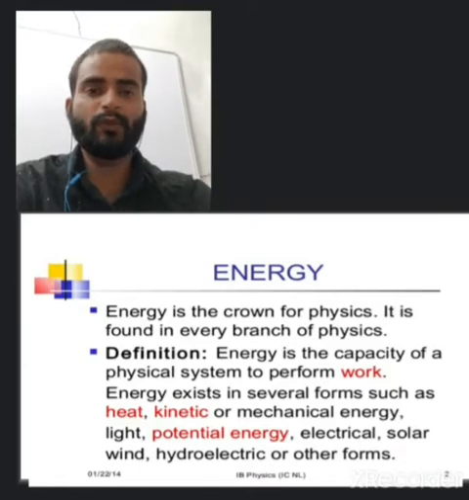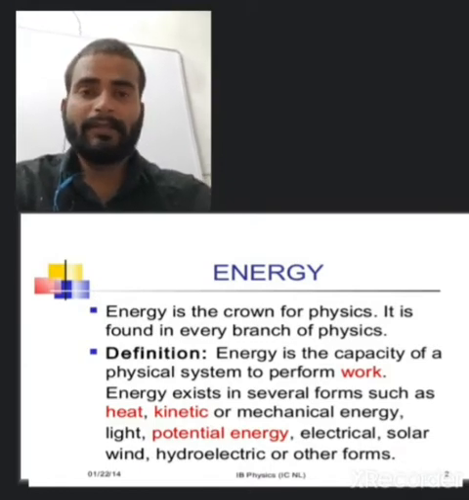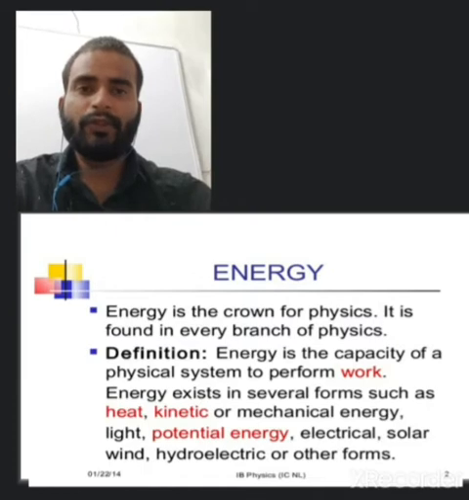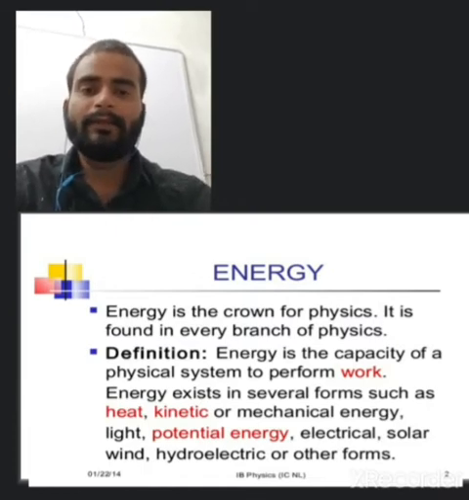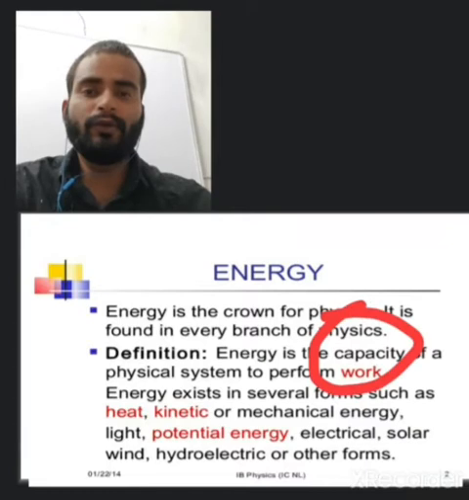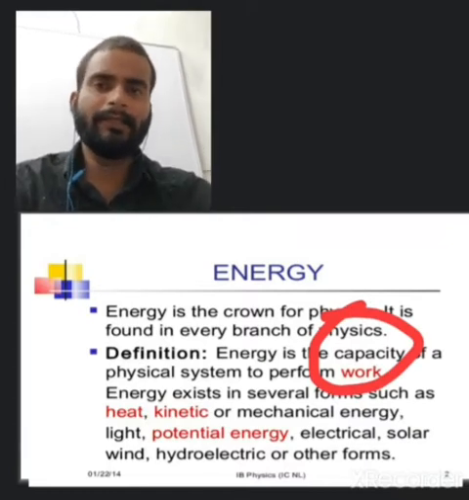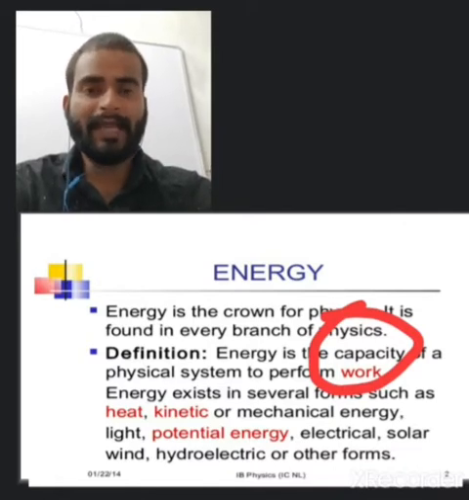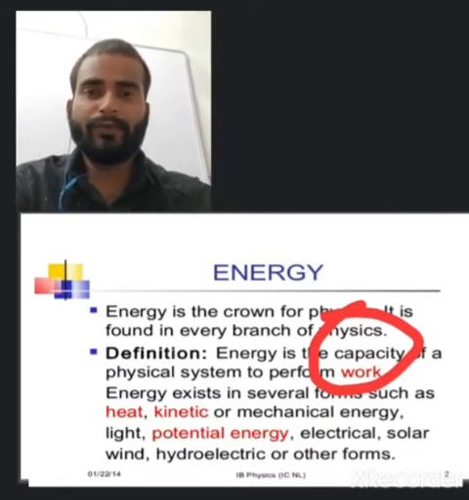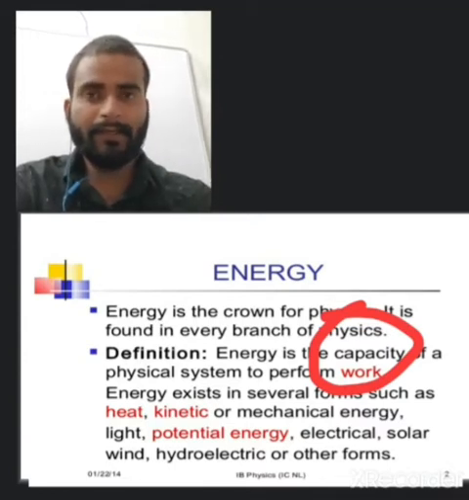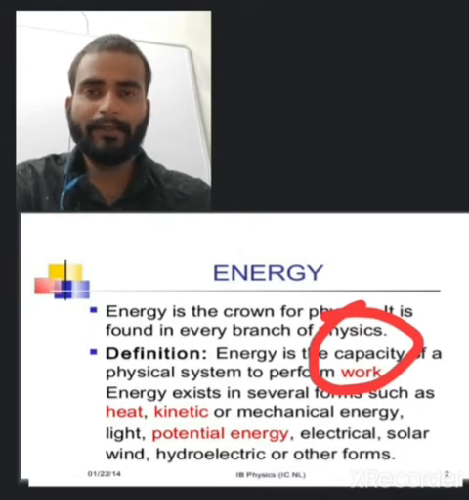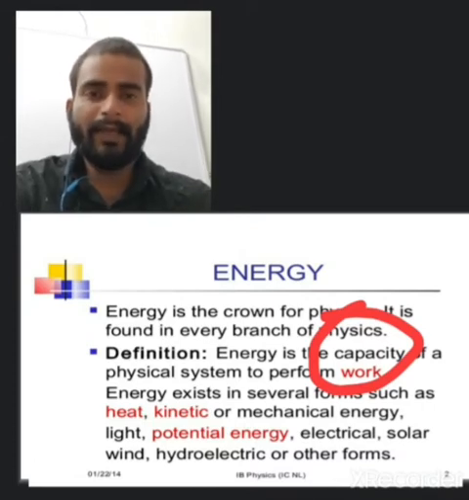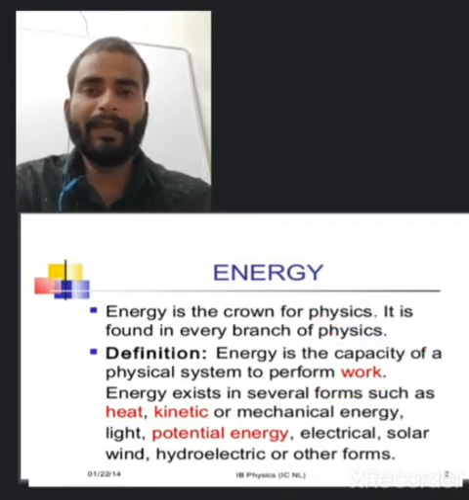Ability to do work is known as energy. Means capacity or capability, ability to do work is known as energy. There are two types of energy we'll see in this chapter: mechanical energy, that means kinetic and potential energy. There are different forms of energy, but the combination of both potential and kinetic energy is known as mechanical energy. So we'll see only mechanical energy here, meaning potential energy and kinetic energy.